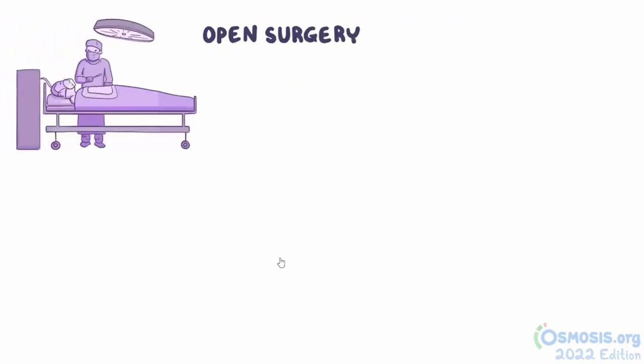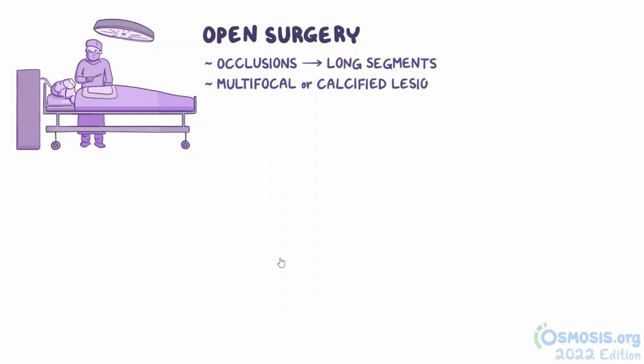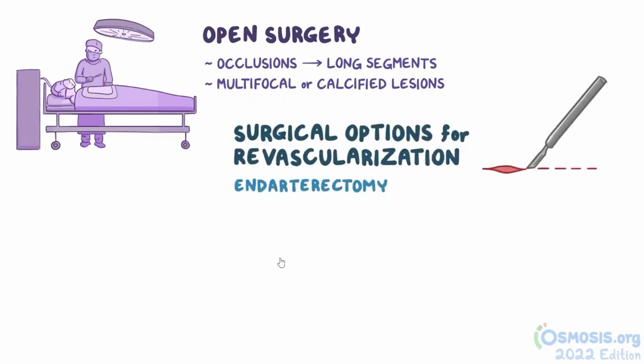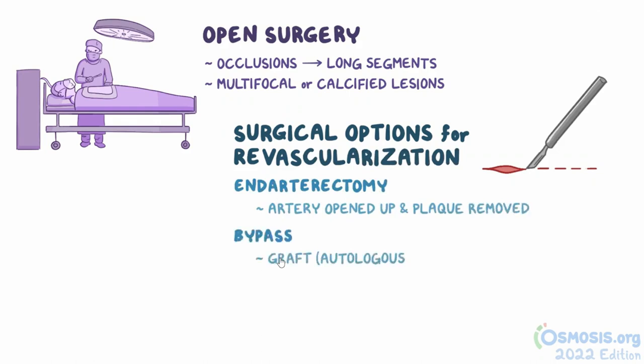Open surgery is reserved for occlusions involving long segments, multifocal, or calcified lesions which reflect more extensive disease and often more severe symptoms. Surgical options for revascularization are endarterectomy, where the artery is opened up and plaque is directly removed, or bypass, where a graft, that's either autologous like the saphenous vein or synthetic, is used to create a new conduit that reroutes the blood supply around a blocked artery.